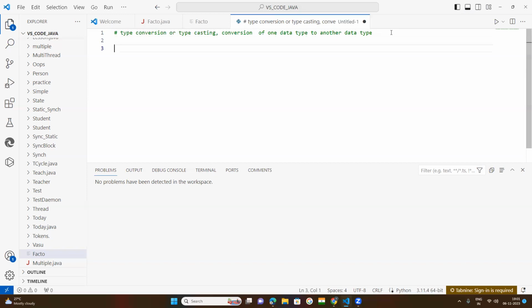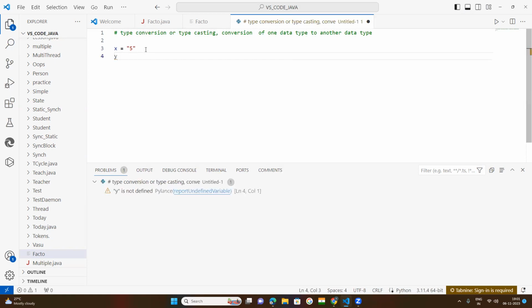So let us see. Suppose take any variable. Suppose x is equal to, okay, it is a string. x is a variable holding a string type of data: '45'. Now you may feel that 45 is an integer, but whenever you keep any number in quotes, it is now a string.